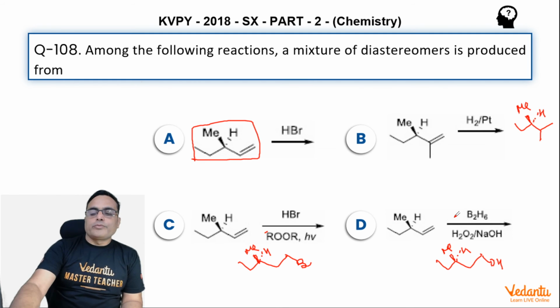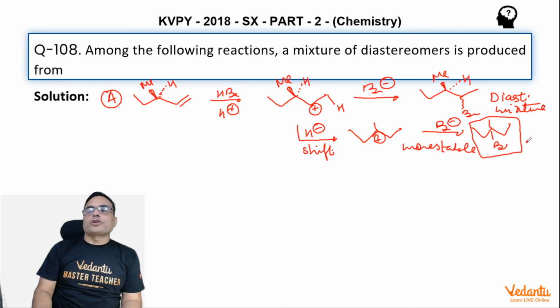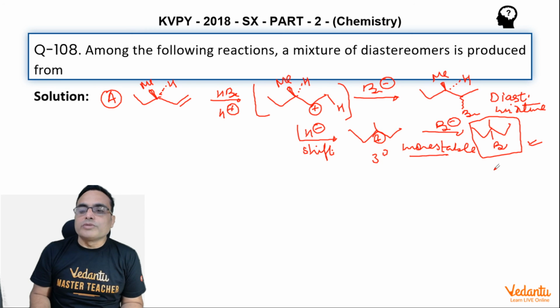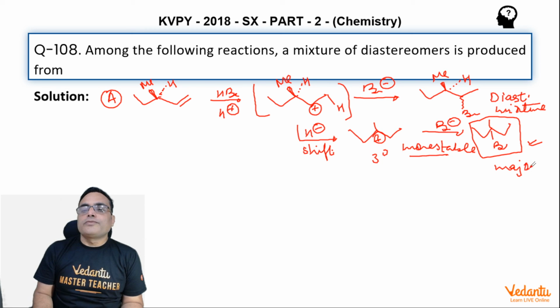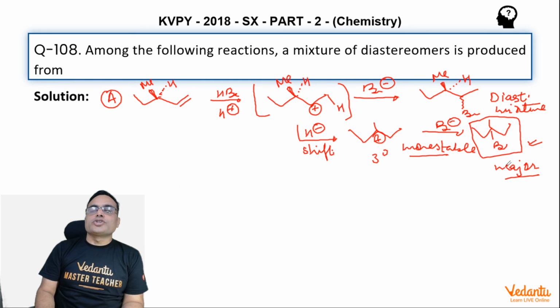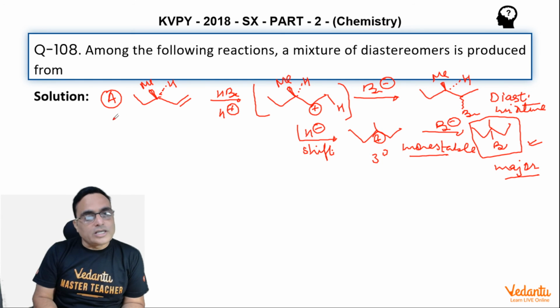Why? Because major quantity of this product will be formed, because this carbocation which is formed in the first step as an intermediate will have H minus shift, and it will become tertiary, and tertiary carbocation is more stable, so it will give the major product. But if you are seeking a diastereomeric mixture, it is possible with this option A only.